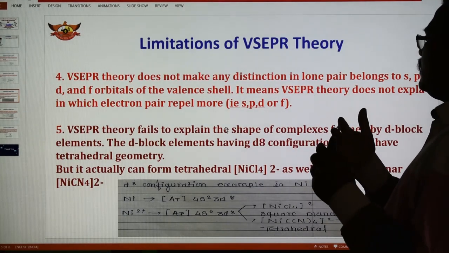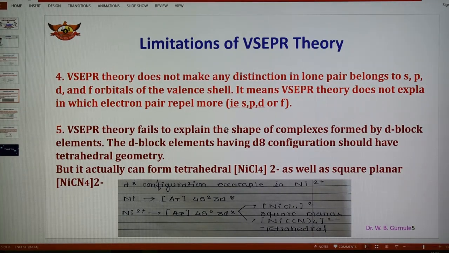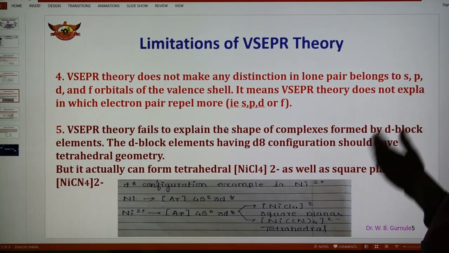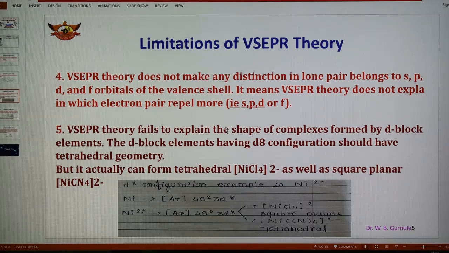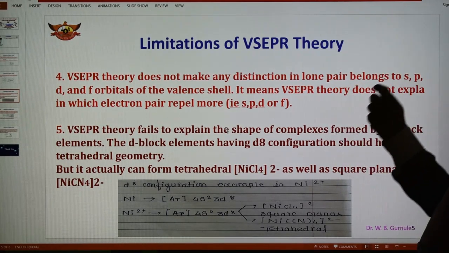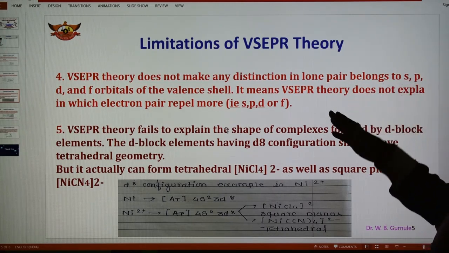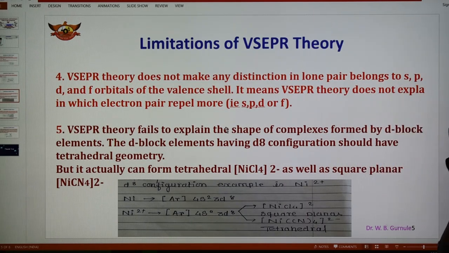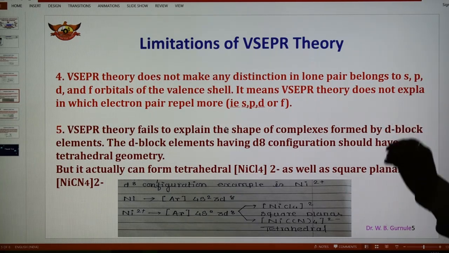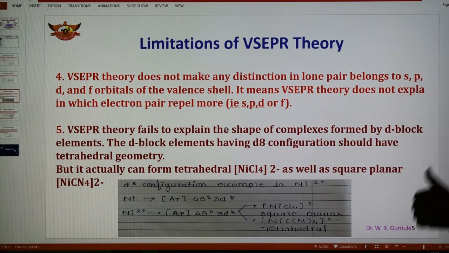If a lone pair of electrons is present in the s orbital, p orbital, d orbital or f orbital in the valence shell, there is no distinction made by VSEPR theory between them. VSEPR theory does not differentiate between the lone pairs present in s, p, d or f orbitals, and because of that it does not explain in which case the electron pair repels more. So where is there more repulsion?